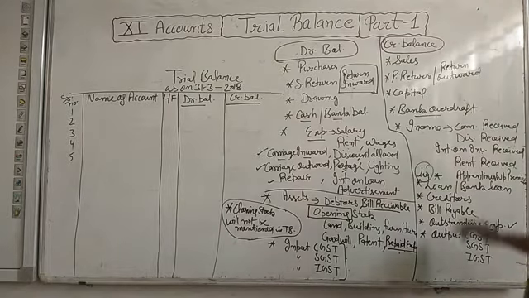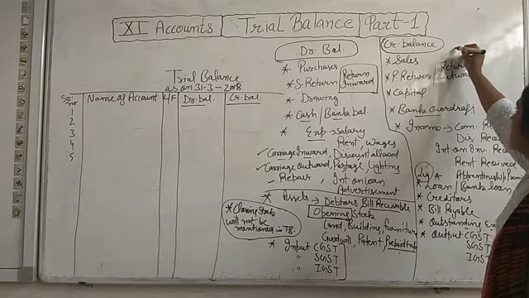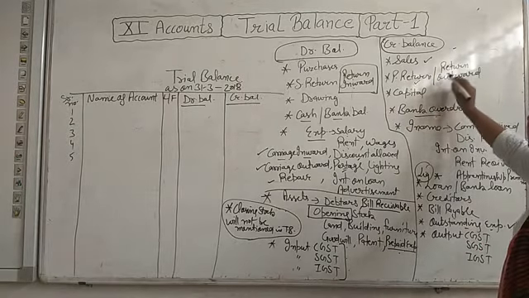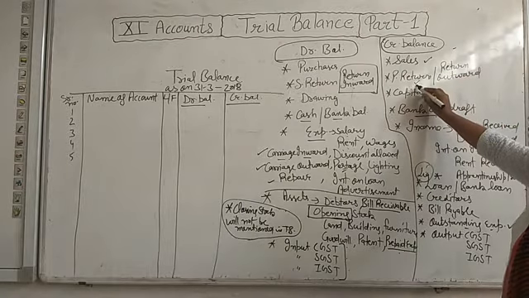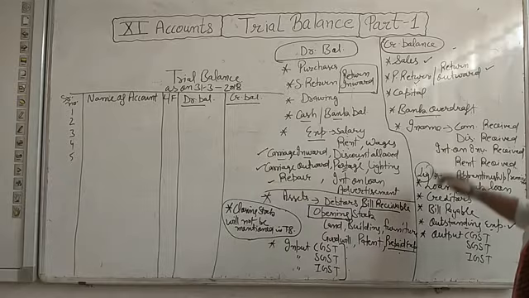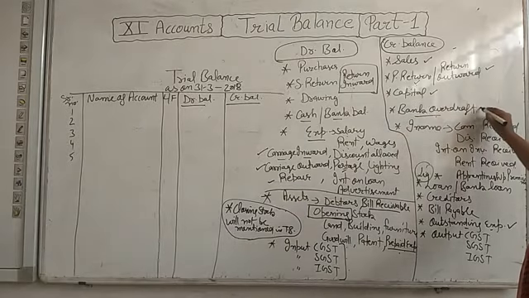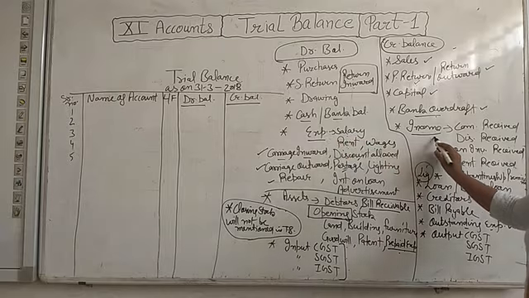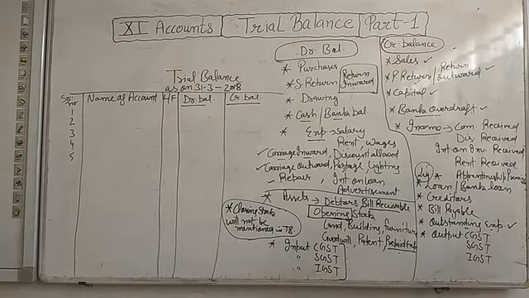ठीक है? And which accounts have credit balance? Sales credit balance, purchase return credit balance. We also call purchase return as returns outward. Same thing is there. Capital credit balance, bank overdraft credit balance. All the expenses have debit balance and all the incomes have credit balance.